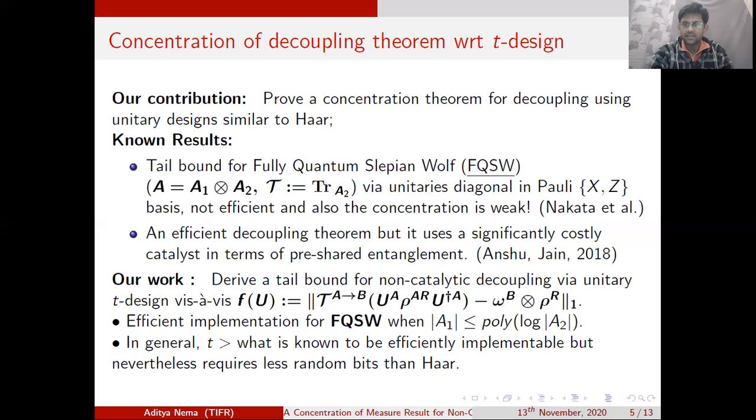I would like to remark here that in the fully quantum Slepian-Wolf setting, if the output dimension of the superoperator, which is the dimension of A1, is equal to polylog of the dimension of A2, where A2 is the subsystem which was traced out, then we indeed have efficient unitaries that achieve exponential concentration. But in general, t is larger than what is known to be efficiently implementable. Nevertheless, we save on the random bits.